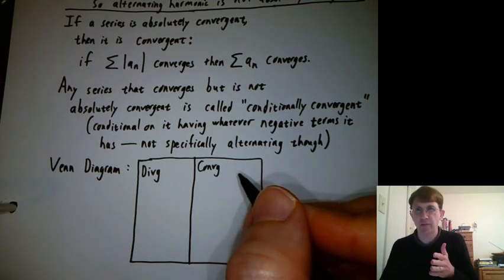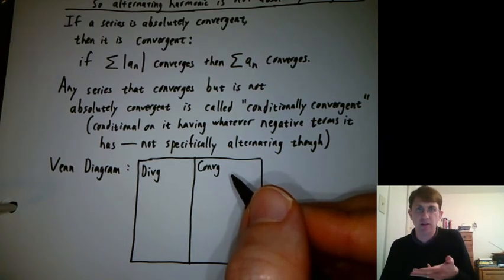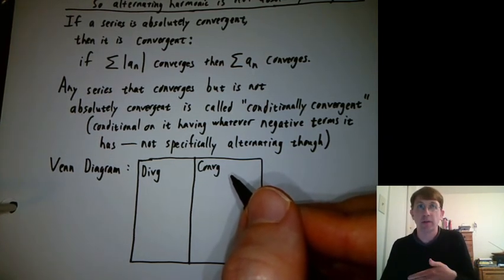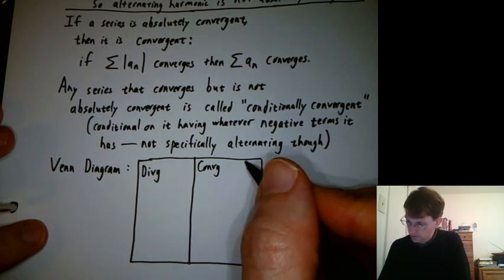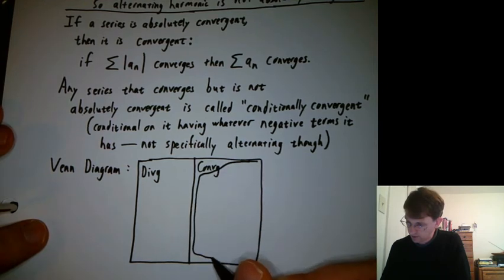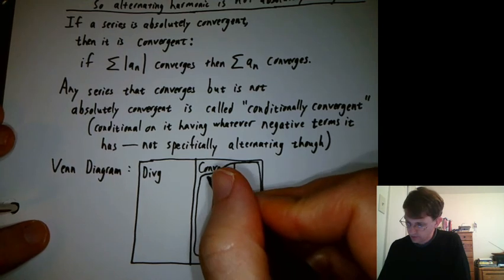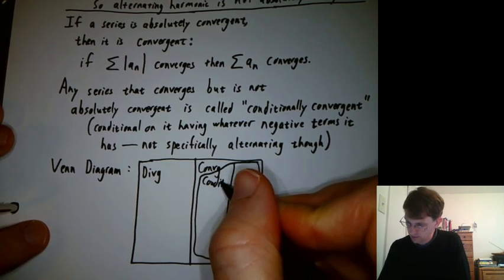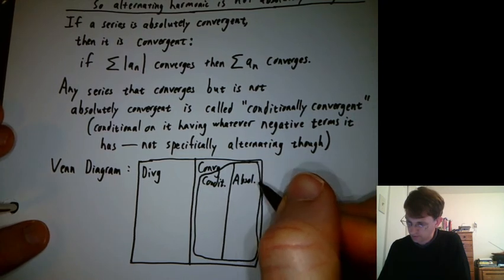I almost said halves, but it's hard to say half of convergent series are conditionally convergent. There's no way to put a number estimate on it, like 50% or whatever. So we could say this whole convergent category is broken into 2 pieces. One is conditionally, and the other is absolutely.